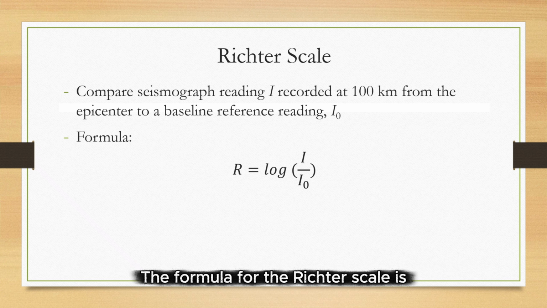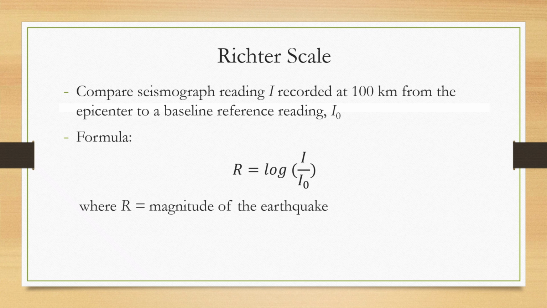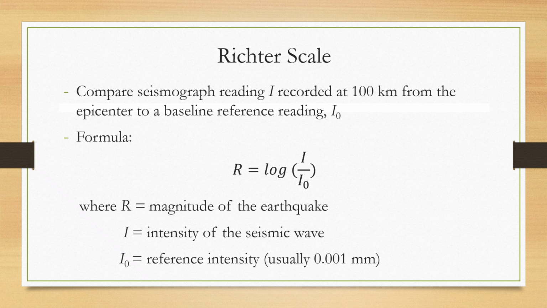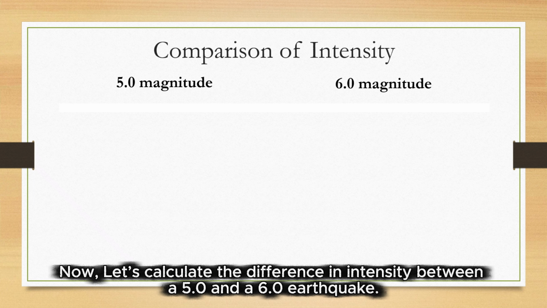The formula of the Richter scale is R equals log I over I0, where R is the magnitude of the earthquake, I is the intensity of the seismic wave, and I0 is the reference intensity, which is usually given as 0.01 millimeter. Now let's calculate the difference in intensity between a 5.0 and a 6.0 earthquake.